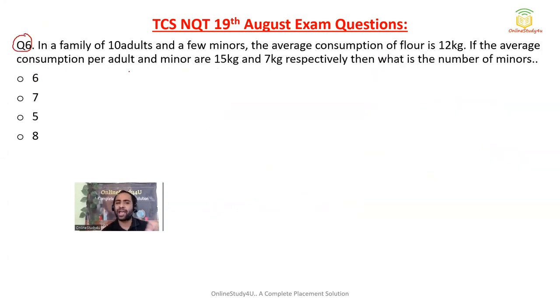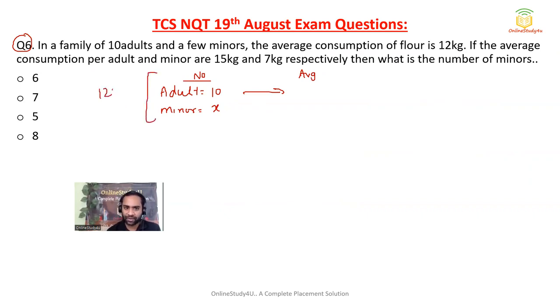Now, in a family of 10 adults and a few minors. The number of adults is 10. The number of minors is not given, so I have assumed it as x. The average consumption of flour is 12 kg. If the average consumption per adult is 15 kg and per minor is 7 kg, then what is the number of minors?